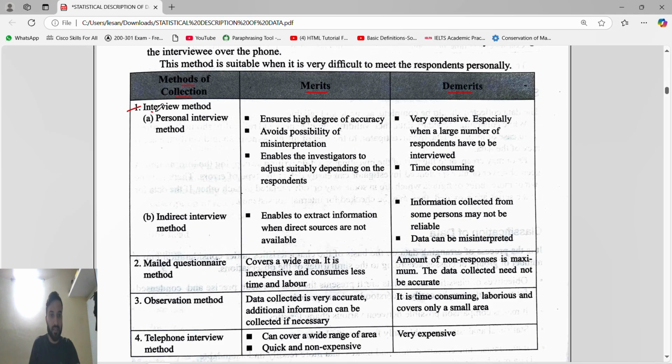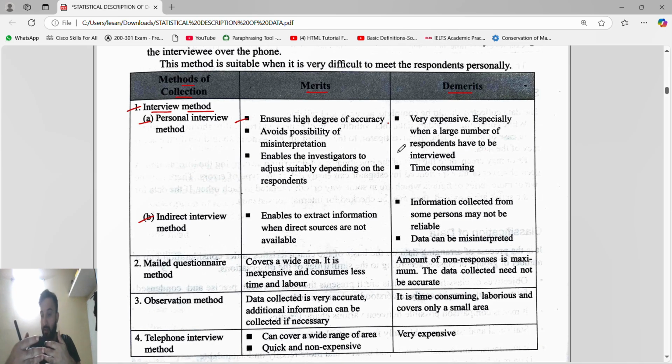So the methods of collection. First is the interview method. In the interview method, guys, we have the personal interview method and the indirect interview method. First we'll see the merits of the personal interview method. In a personal interview, you are reaching that person. It ensures a high degree of accuracy, obviously, because you and that person are sitting face to face, right?